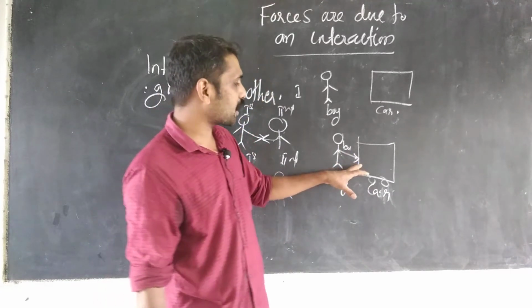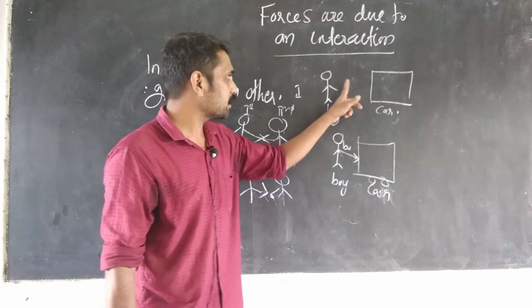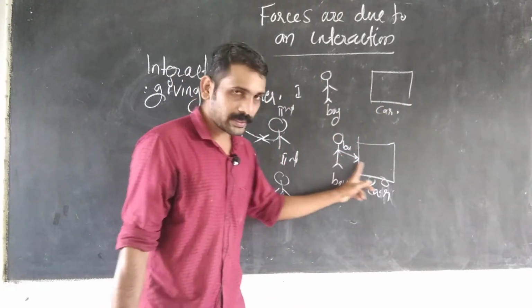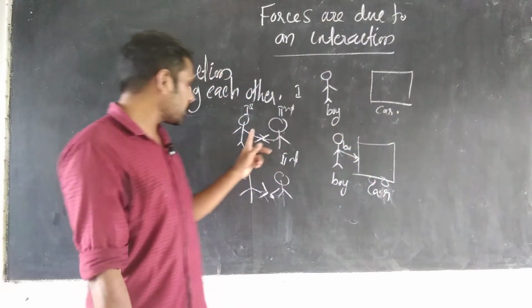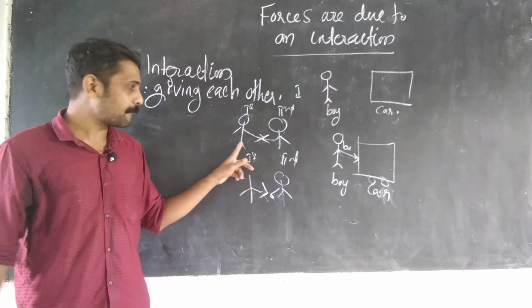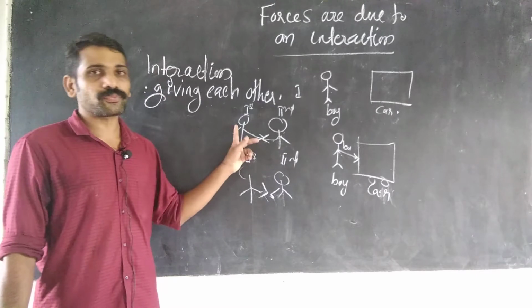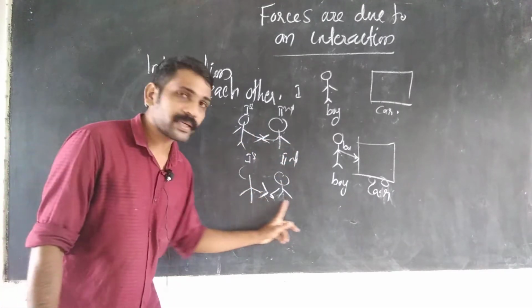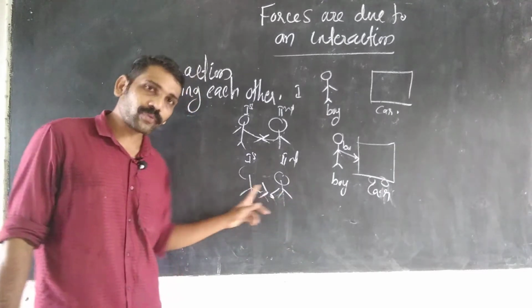So all forces are due to what? Interaction. Here there is no interaction, so force is not happened. Here there is interaction, so force is happened. Here interaction means giving each other. Here force is given each other, so interaction is there, so force is happened. Here also interaction, giving each other, so force is happened.